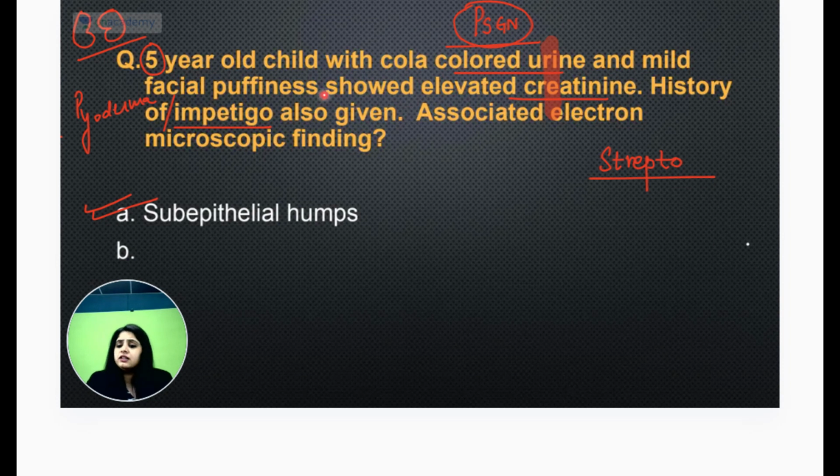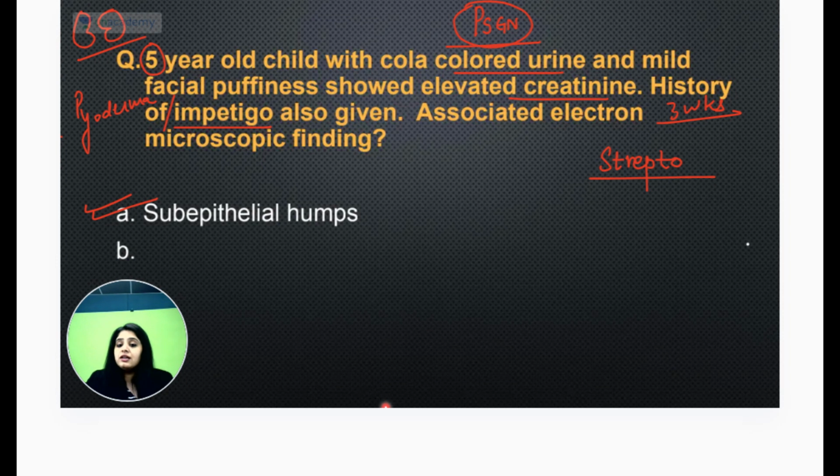3 weeks अगर था तो all that is going in favor of PSGN. That is okay. Because हाँ, some people also told me कि नहीं मैम 2-3 days का history था, 2-3 days में तो it becomes IgA nephropathy. But IgA, A for A ना, IgA nephropathy adults में होता है, यहाँ तो adult नहीं था, ये तो बच्चा है. So again, going by 3 weeks वाला history and going by a बच्चा with cola urine with this history of streptococcal, my answer is subepithelial humps. And yes, everyone saying crescent नहीं था, so maybe some students have mixed it up with some other questions, so we'll consider this version as the final one.